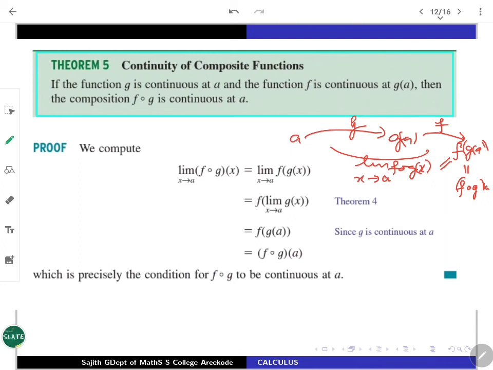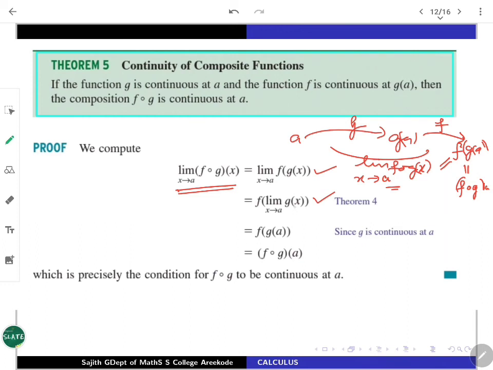So how to go along is very clear. I am trying to write down the limit of this. As f and g are continuous on the appropriate domain, the limit of f∘g of x I can simply write as the limit of f of g of x. This is just the rule of how it works, the first line. In the second line, the limit of f of this action will be f of the limit action. That is what the previous theorem guarantees.